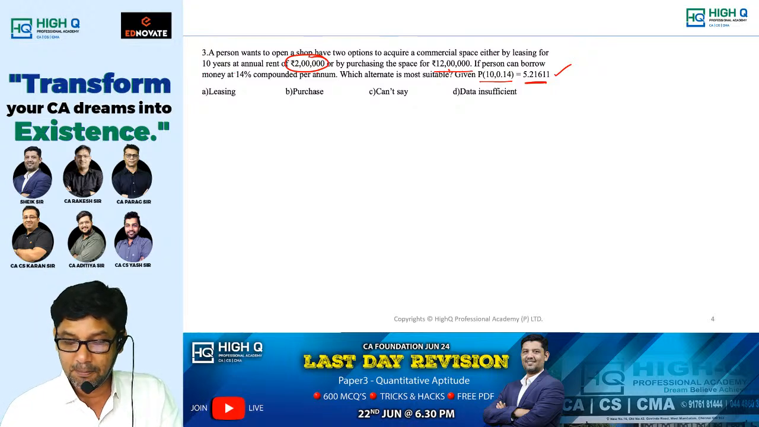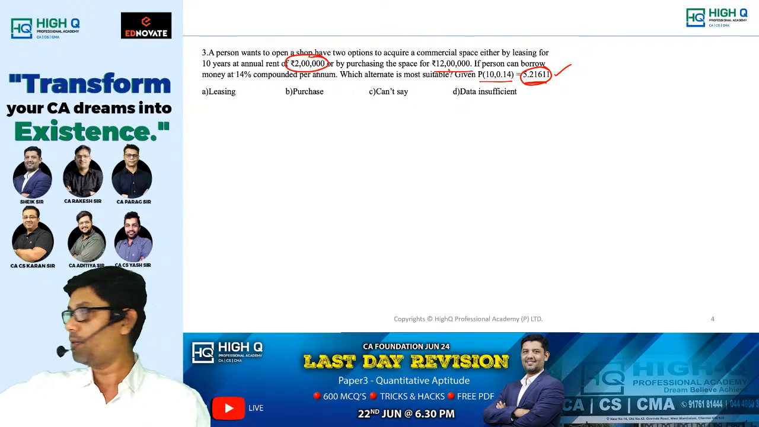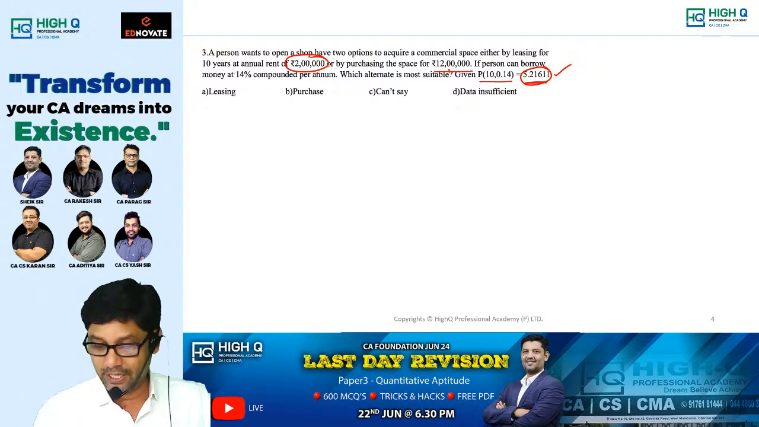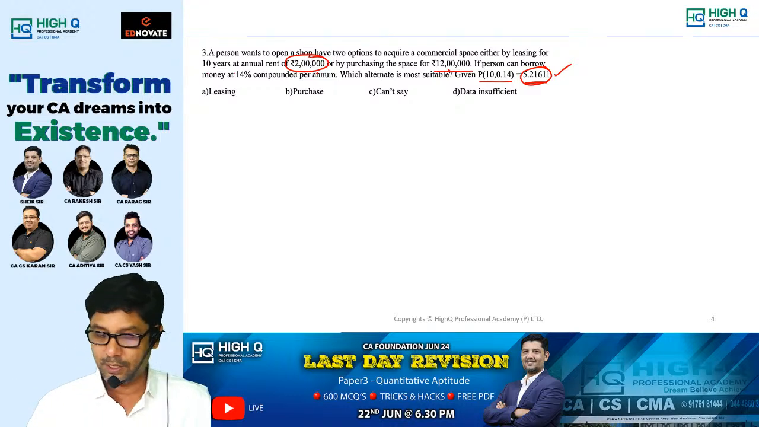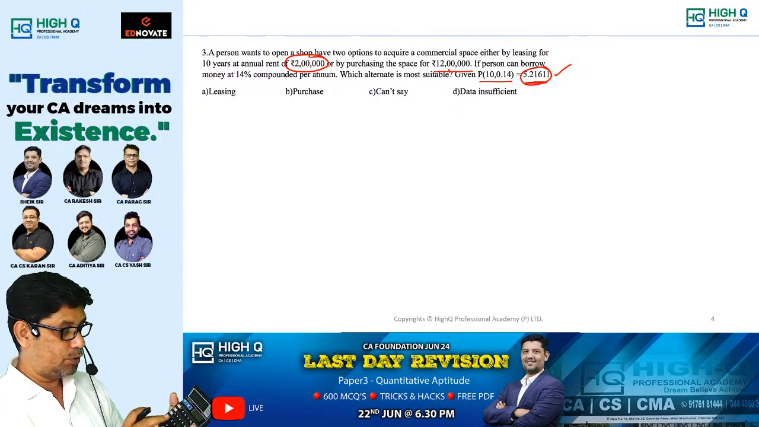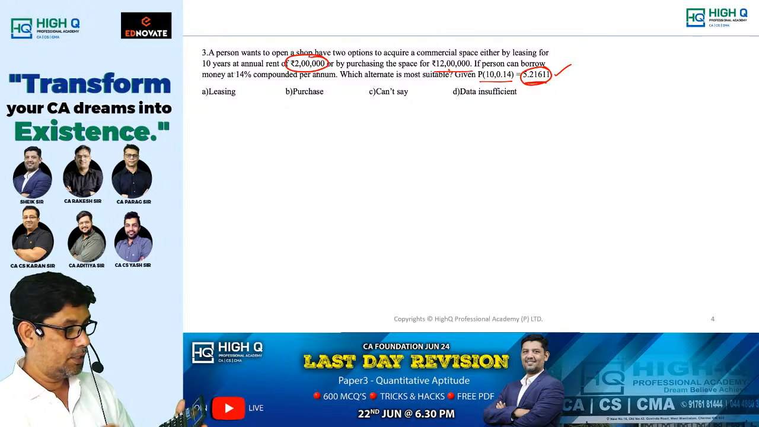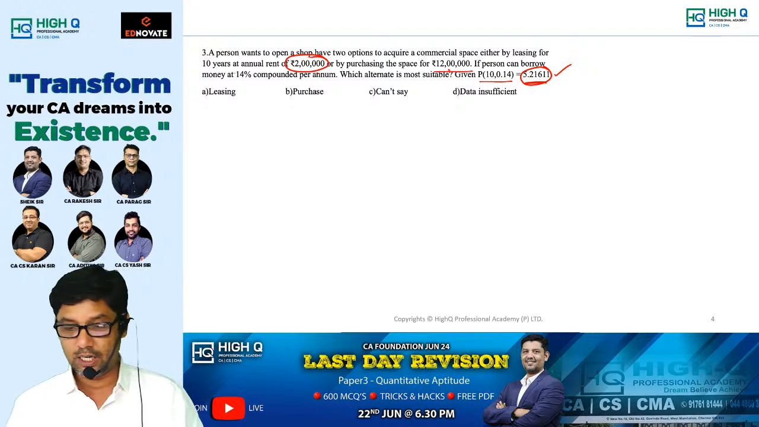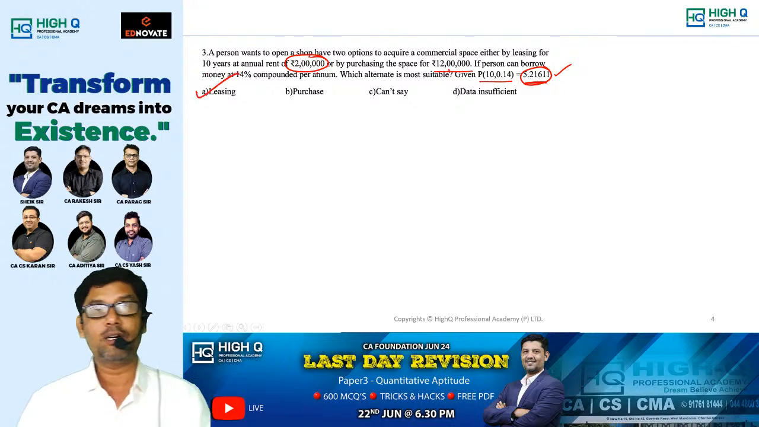Now tell me, my dear. The formula to be used is the present value formula, but there is no need to use it. When these values are given, directly multiply 2 lakhs with 5.21611. You get 10,43,222, which is less than 12 lakhs. Therefore, I am going for leasing, my dear.